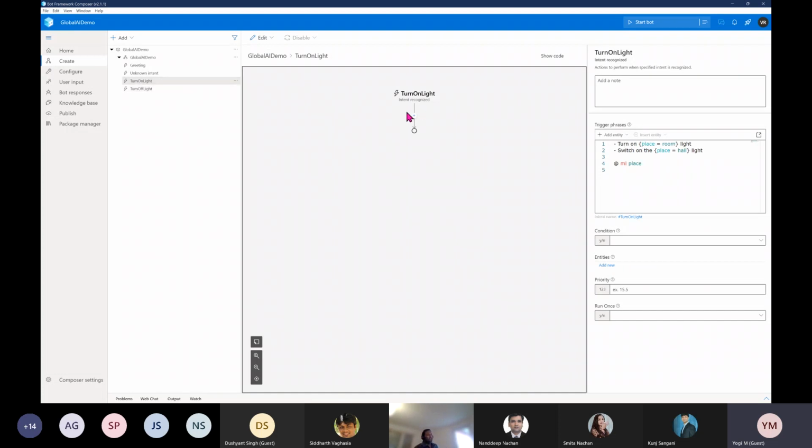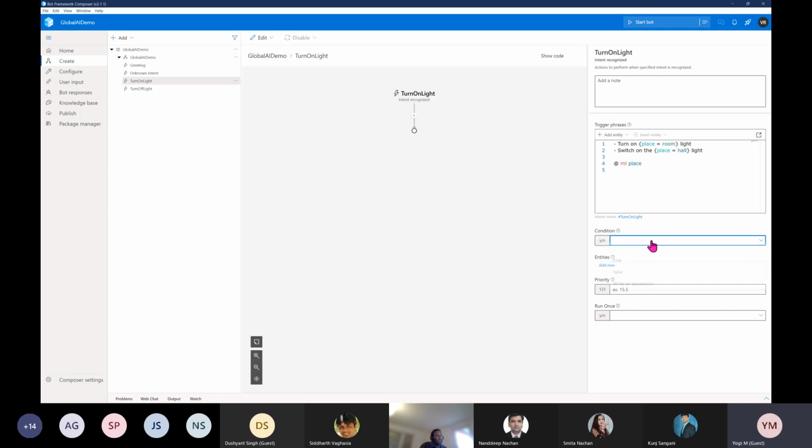Okay, go back to turn on light. Here you can see there are different options. We just configured the trigger phrases, and there is a condition: when should this trigger execute? If you want, you can define your condition from 0 to 1. For example, if the intent is matching more than 80%, execute this trigger. Otherwise, just leave it. Those types of conditions you can define here.